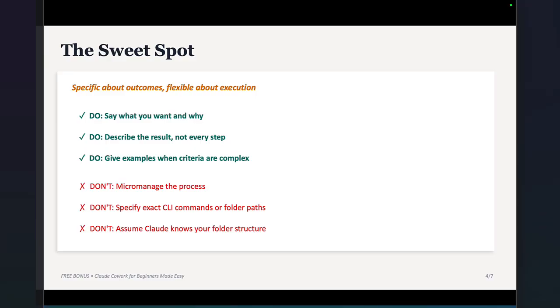You could always also ask it to just describe to you how it would go about it. You look at the plan and then you approve it if it works for you. But you need to be specific about the outcomes, of course, right? You need to say, what do you want it to do for you?